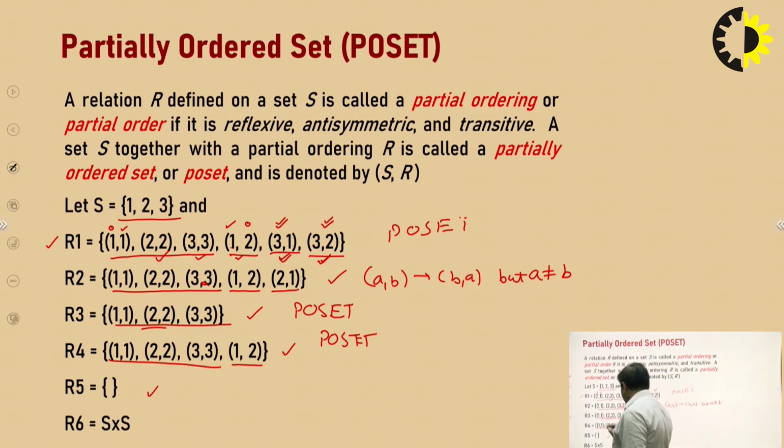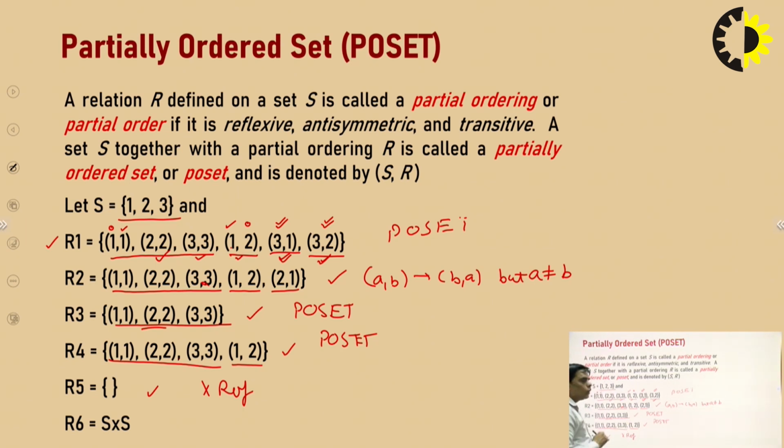Now the next one, R5. This is the relation having no ordered pair, or we can say the empty relation. Will an empty relation be reflexive? No, it will not be reflexive, because for a reflexive relation it is very much necessary that there should be (A, A) for each and every element of the set. If these pairs are not available, then we cannot say that this relation is reflexive.